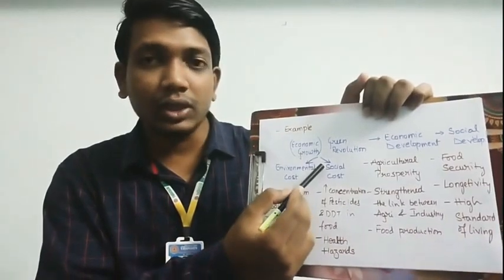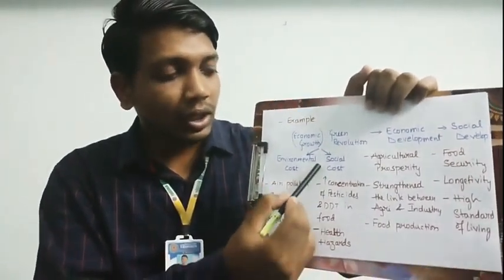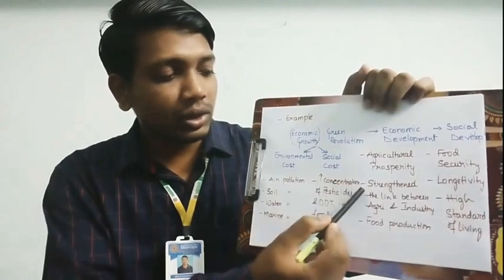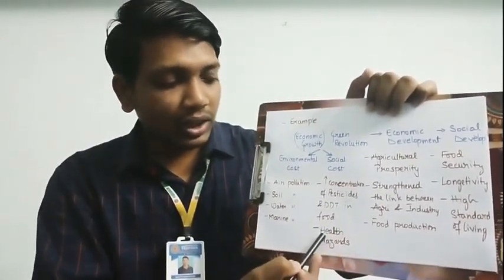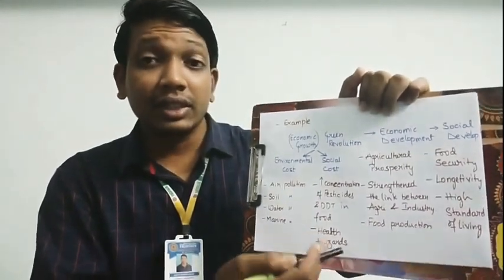Now the next one is social cost. If we talk about social cost, we see there is increased concentration of the pesticides and DDT in food. We see different health hazards. The health of the people is deteriorating day by day. They are losing their immune power, resistance power towards different diseases. So all these are the side effects or ill effects of the economic growth.